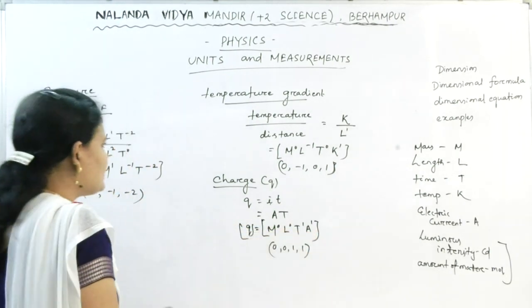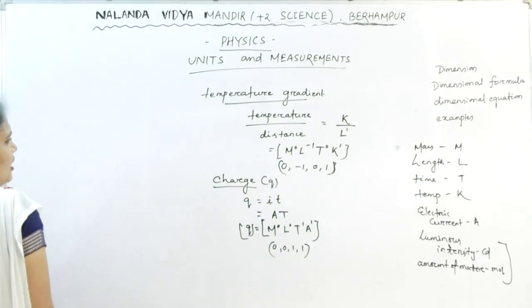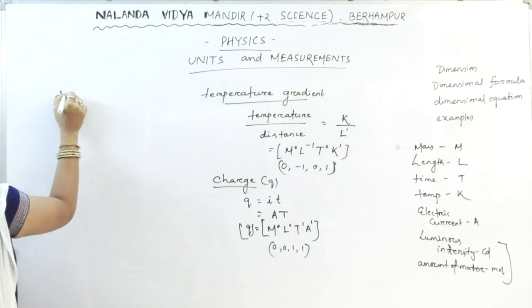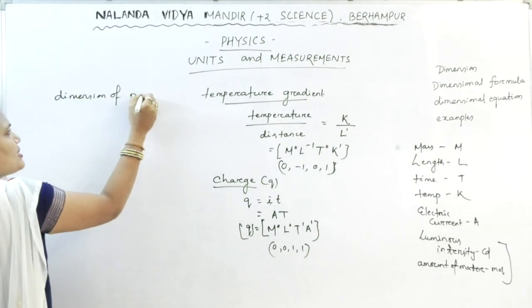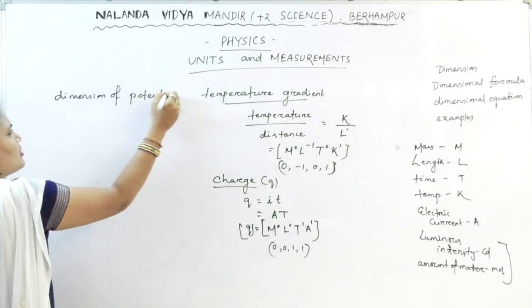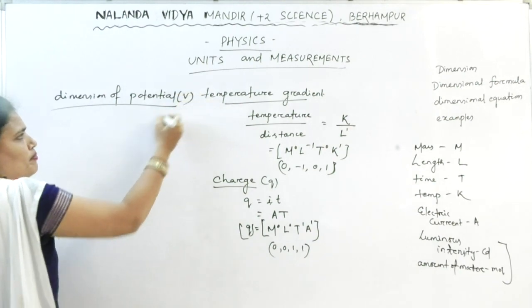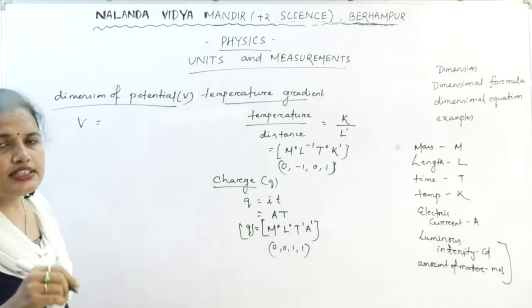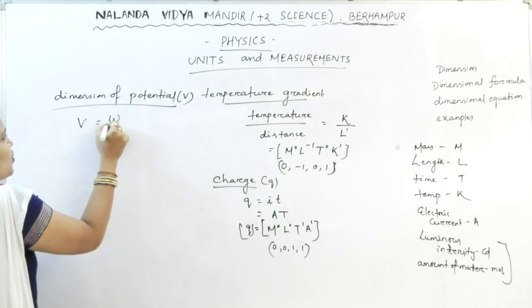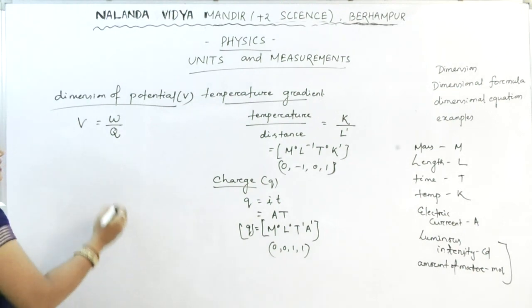Okay, next, suppose it is asked to find out the dimension of potential. What is the dimension of potential? The symbol is capital V. First the formula: the potential V is W by Q, work by charge, the work done per unit charge.